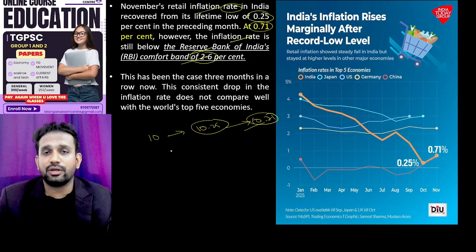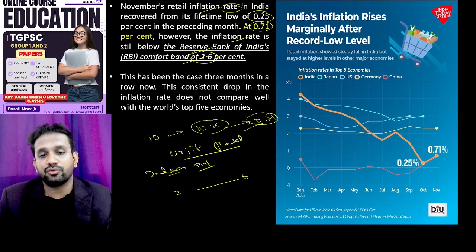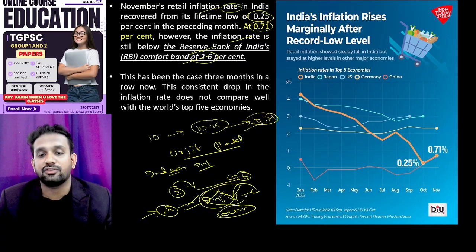According to the committee called the Urjit Patel committee, a band has been given for inflation. A 2 to 6 percent band is given. Above 2% and below 6% is a comfortable range of inflation where both consumers and manufacturers will be in a win-win situation. The consumer can afford it and the manufacturer can also sell, whether it is a 2 rupee increase or 3 rupees or 5 rupees increase, there is no problem. They will make profits and we can also afford it.